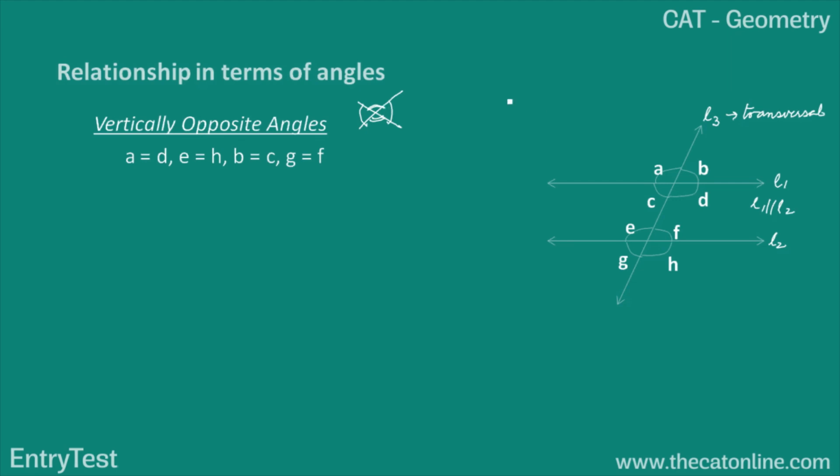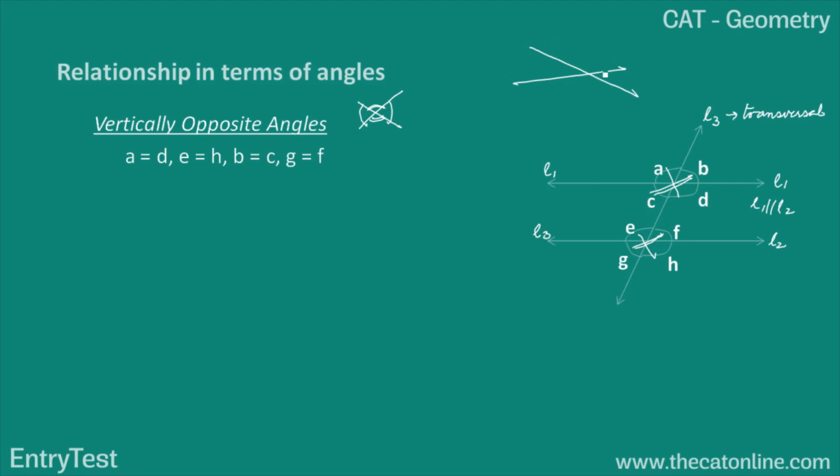At the intersection of L1 and L3, a set of vertically opposite angles A and D will be formed, and B and C, which will be equal to each other. Similarly, E and H, and F and G, will be equal to each other. This is a very simple concept. If you have a linear pair, the angle is 180 degrees.